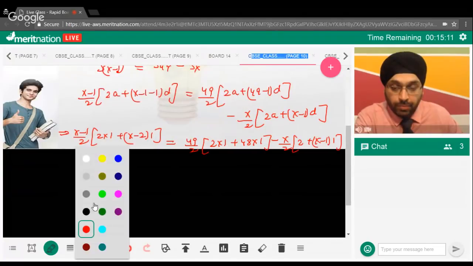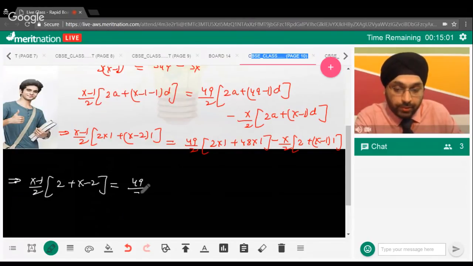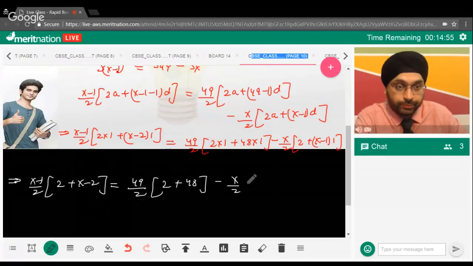Now if you move it further forward, this will come out to be x minus 1 upon 2, so 2 plus x minus 2, equal to 49 by 2, 2 plus 48, minus x by 2.